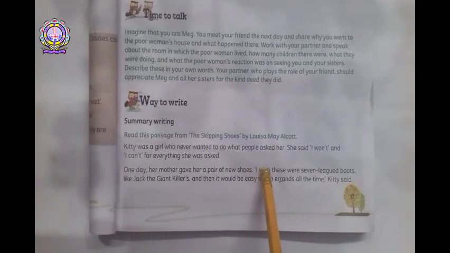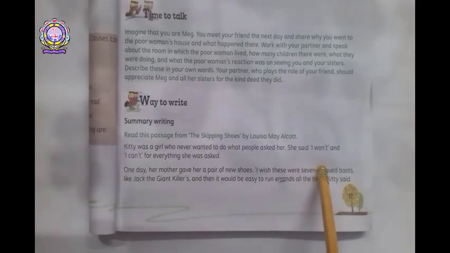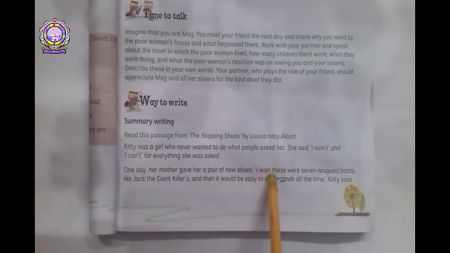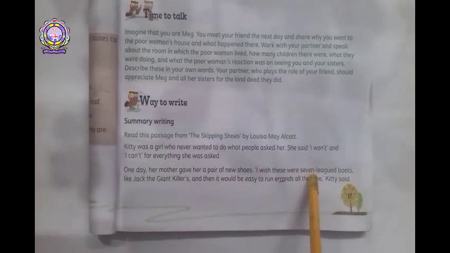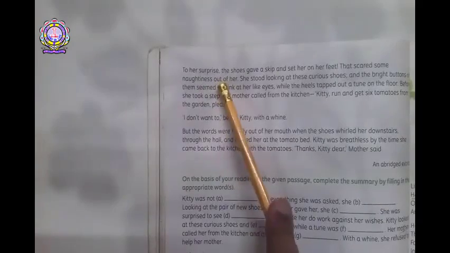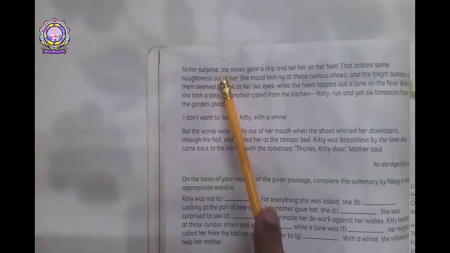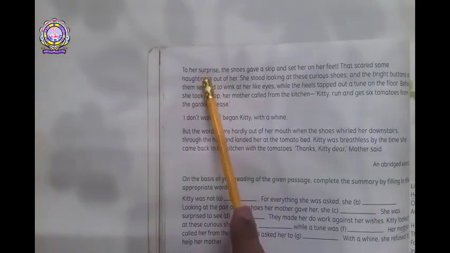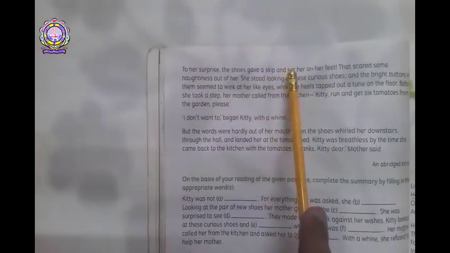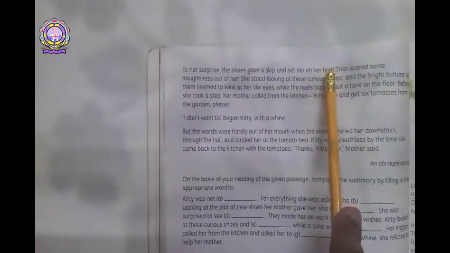"I wish these were seven-league boots, like Jack the Giant Killer's, and then it would be easy to run around all the time." To Kitty's surprise, the shoes gave a skip and set her on her feet.